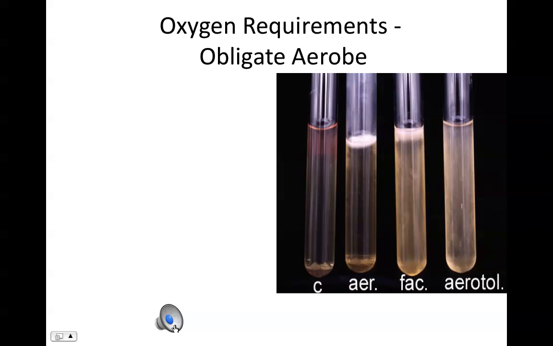When we're describing oxygen requirements, we might use the phrase obligate aerobe. Obligate means must have. Aerobe, we're talking about oxygen. So an obligate aerobe must have oxygen for growth. These organisms use what we call cellular or aerobic respiration and require oxygen as a terminal electron acceptor.